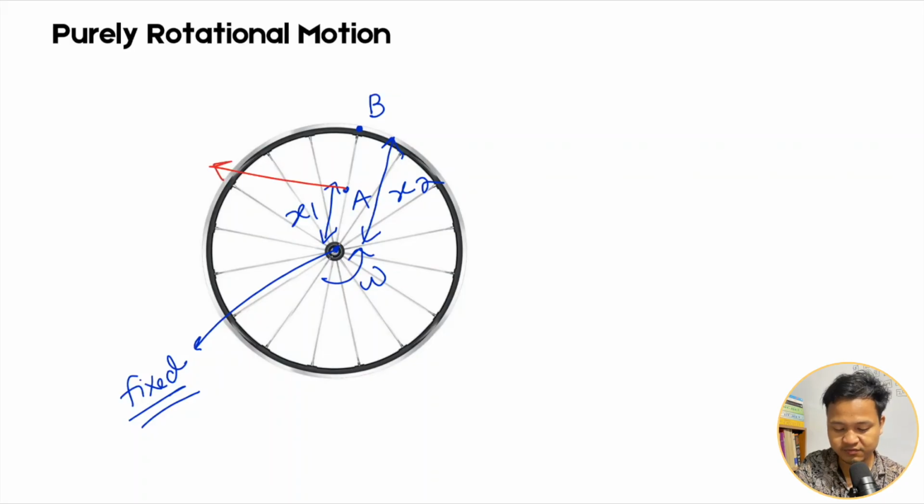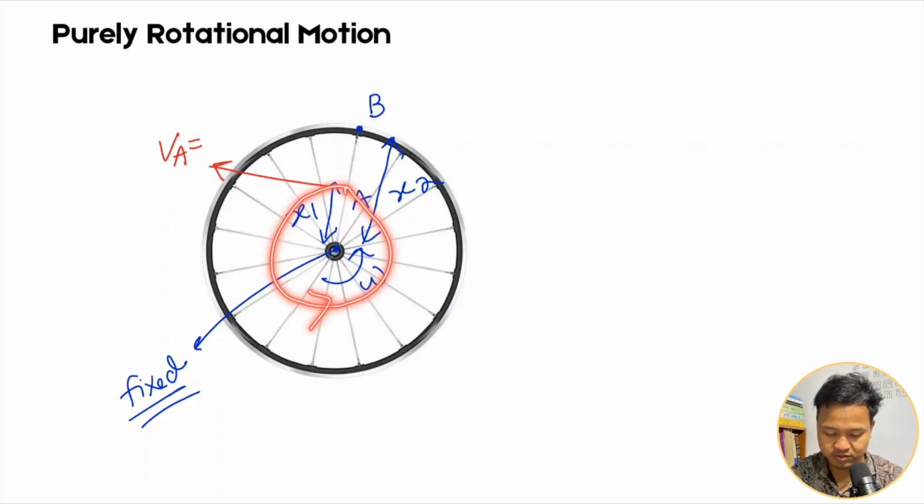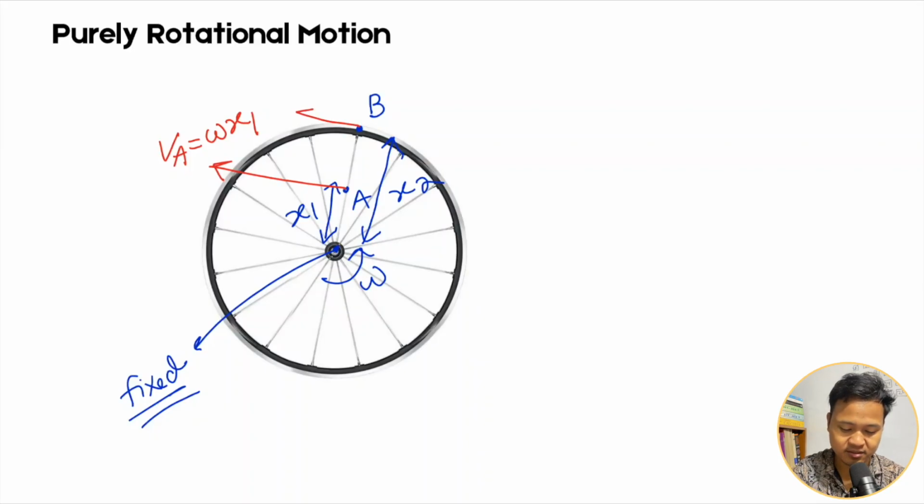So here this is the rotational velocity along the tangent. So here what is VA? In circular motion, V equals omega into r. Here point A performs circular motion, and the radius is x1, so VA is omega into x1. Okay, right, velocity at A is omega into x1. Similarly velocity at B, VB, is omega into x2.